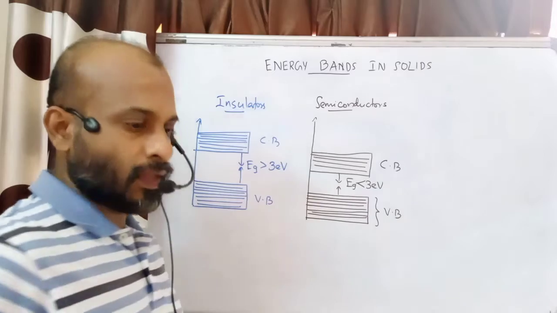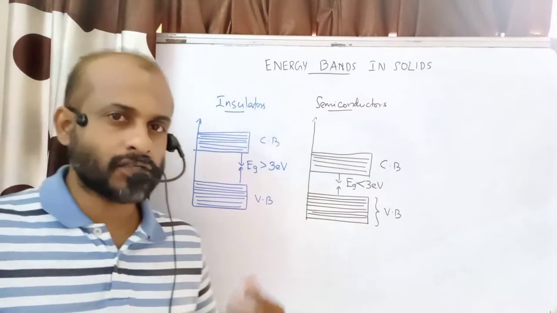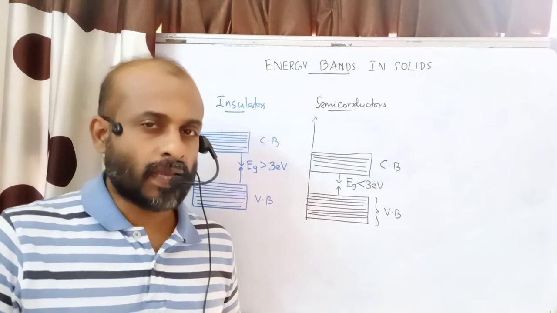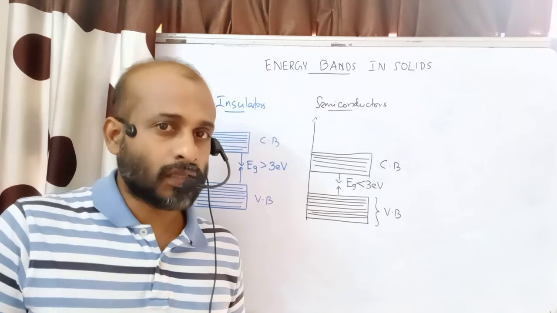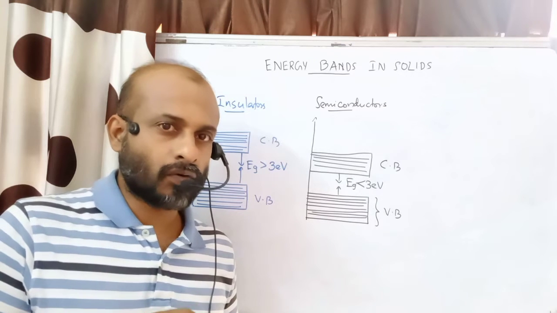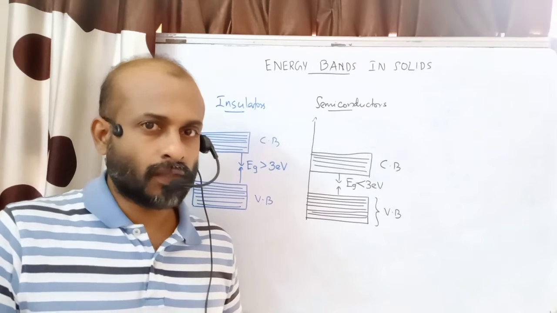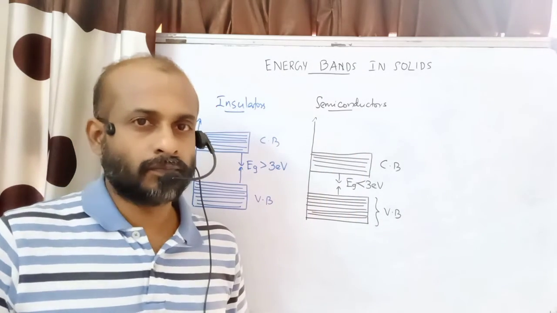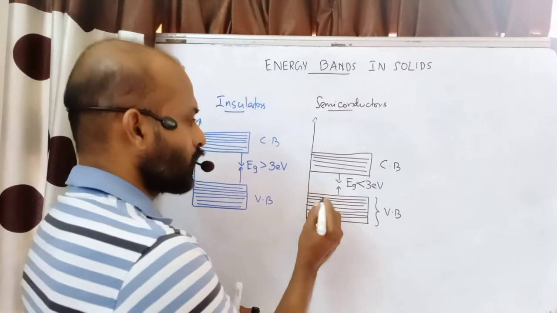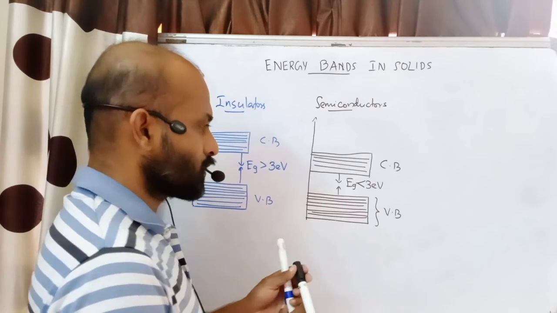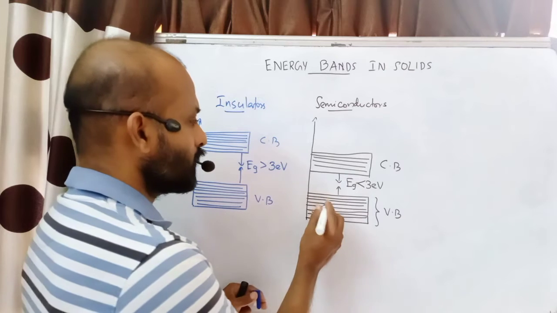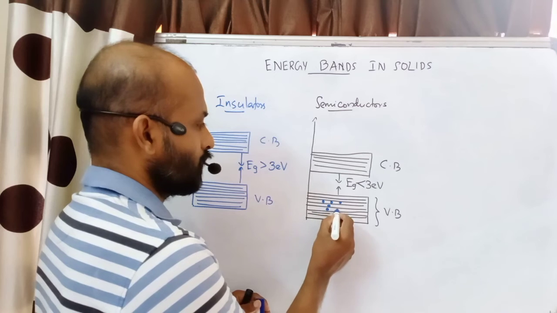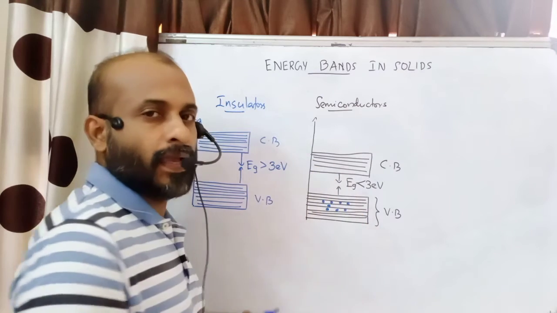That's the specialty. If you provide sufficient energy, if you heat such a semiconductor material, what happens is that valence shell electrons are engaged in covalent bond formation, and the covalent bond can be broken and a few electrons can move to the conduction band. I am drawing a few electrons in the valence band. In the normal state, at normal temperature, the valence band will be fully occupied and the conduction band will be empty.